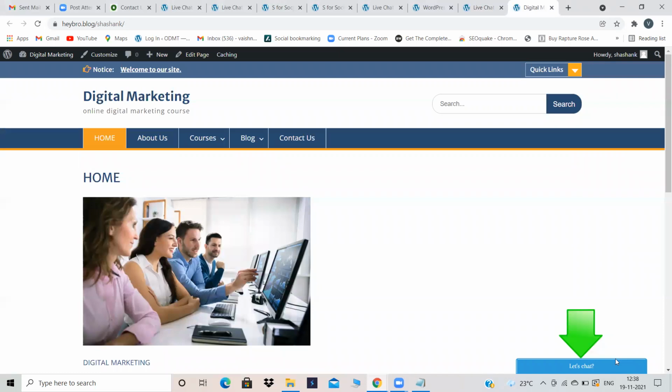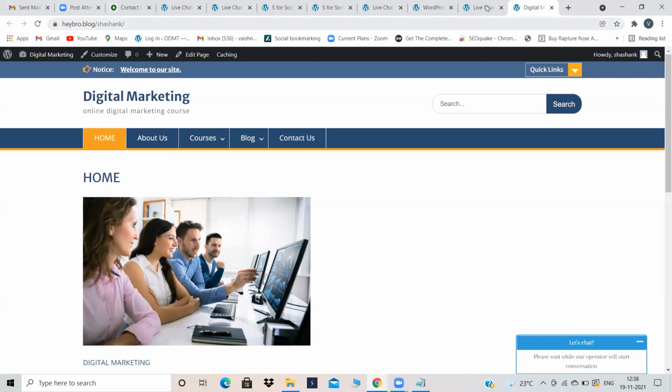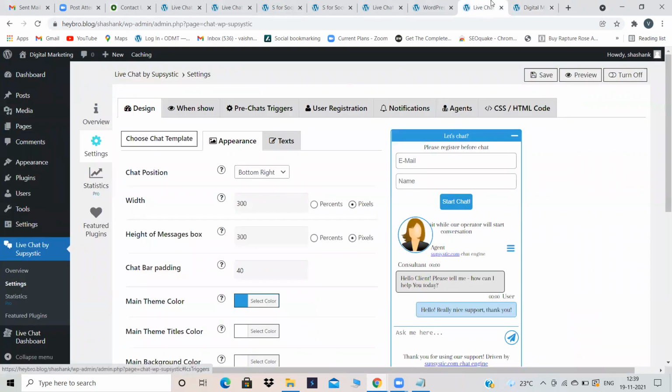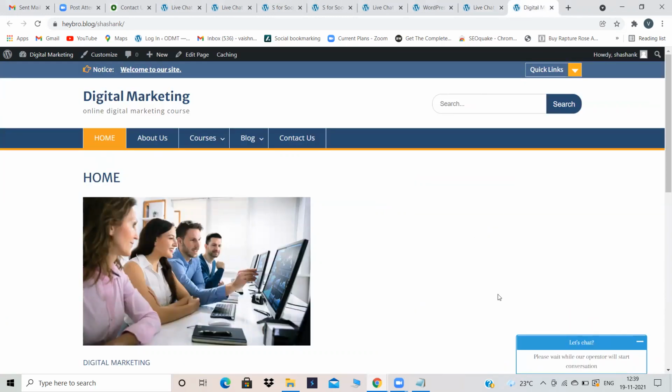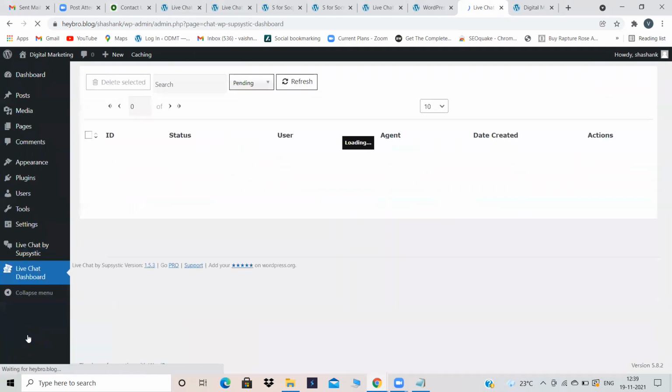I'm just clicking on it as a user, and here it will ask you your email and your name. You have to just enter your email ID and give your name. Now I have given my email ID and I have given my name. Now go back to your WordPress website. Just assume that some user has given his name and email ID. Now I will go back, and where will I see that user's details? I will see that user's details in the live chat dashboard. Click on live chat dashboard. Now that user, just refresh it.